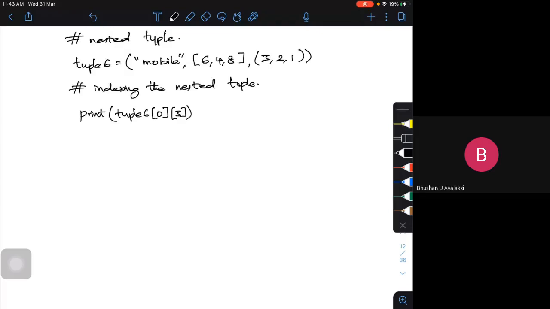So what should be my output here? The output should be within the string. Here, within this particular thing, I'll be getting 0, 1, 2, 3, 4, 5. The output I'm going to get is B.